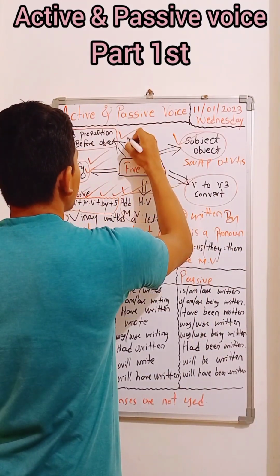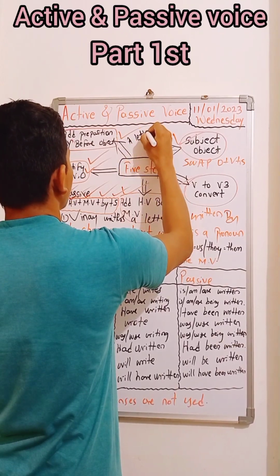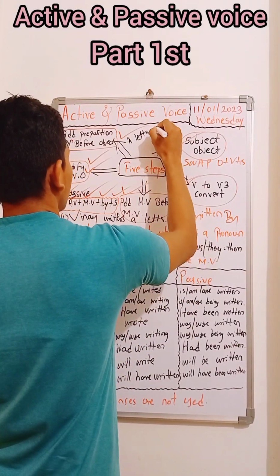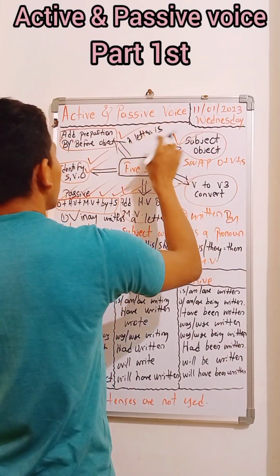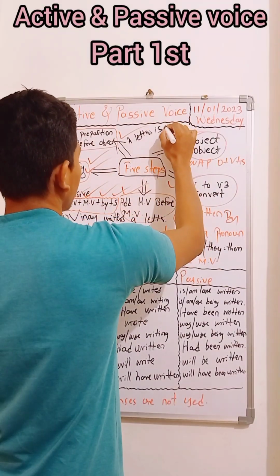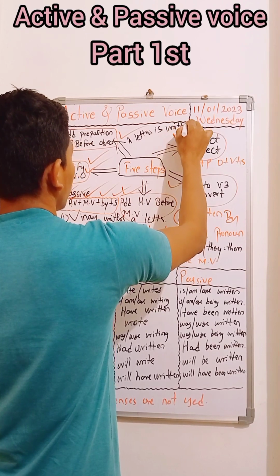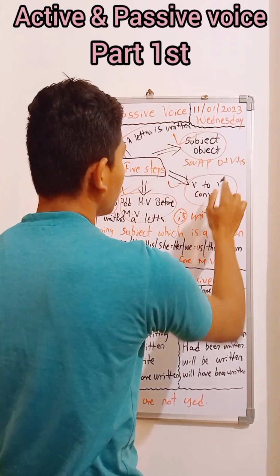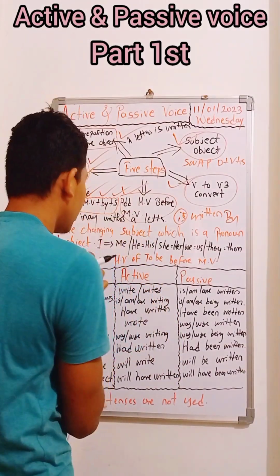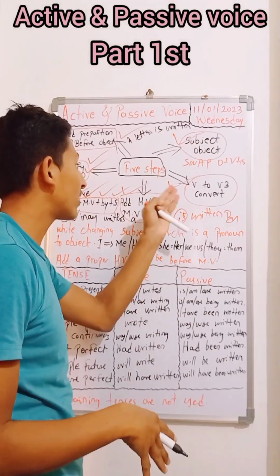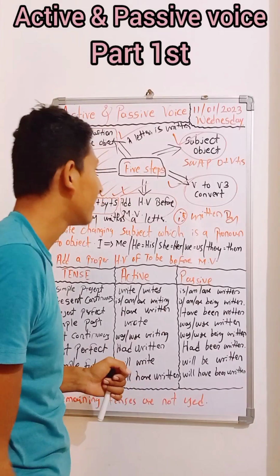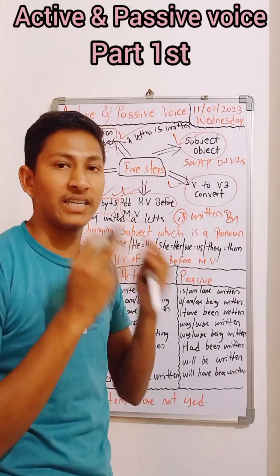How? A letter is. Okay, a letter is, the object was swapped. Okay, a letter is written. Here, what are the rules? The verb changes to V3. Whatever verb you have, this is in simple present tense, whatever main verb you get in the active voice. Just a slip of the tongue earlier.